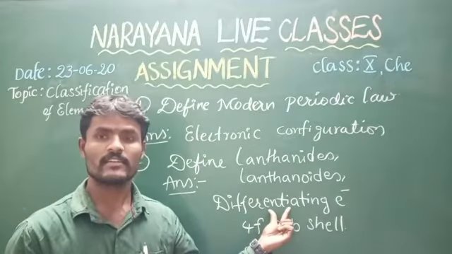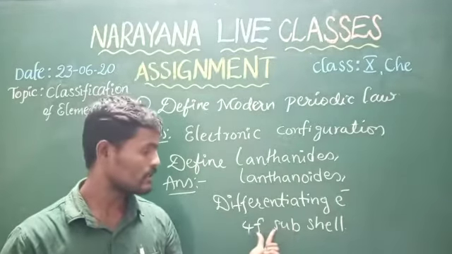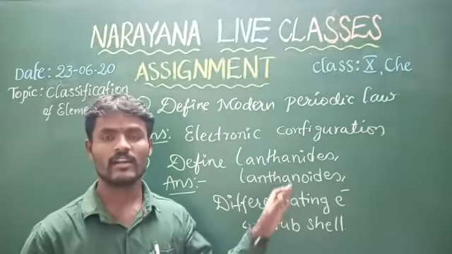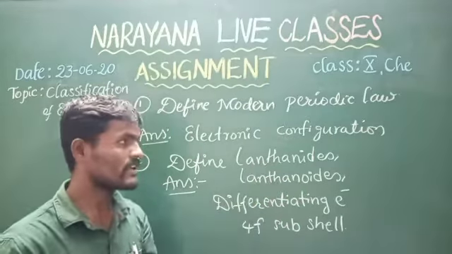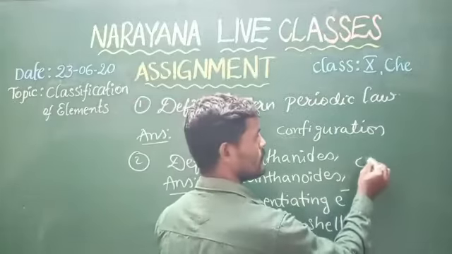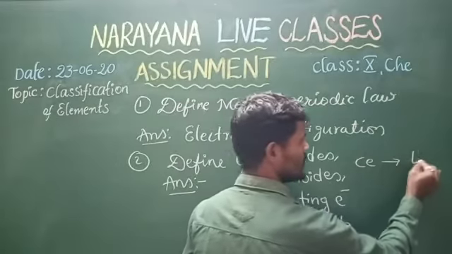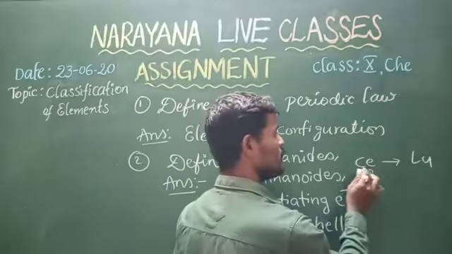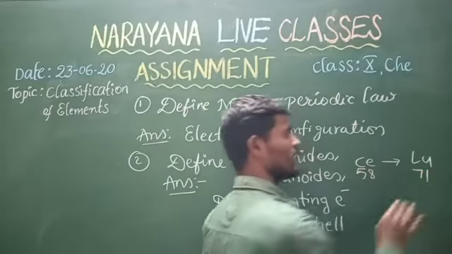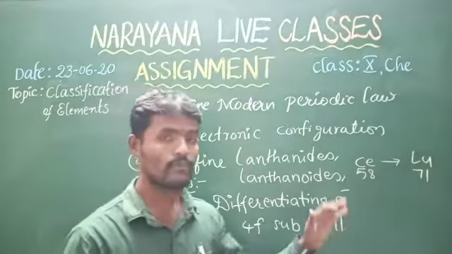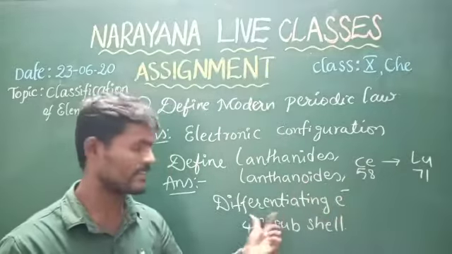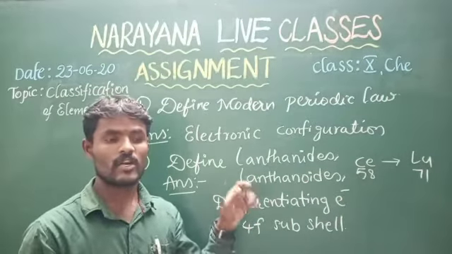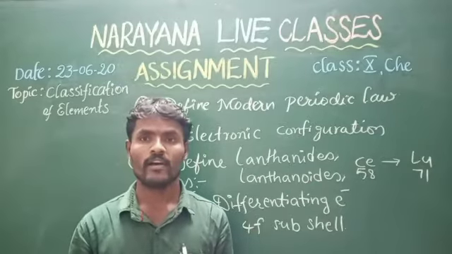Differentiating electron means the last coming electron enters into the 4f subshell. Those elements are called lanthanides. These lanthanides are from cerium to lutetium. Cerium atomic number is 58, lutetium atomic number is 71, and there are a total of 14 elements in the lanthanides. This is the second question. Next, come to our third question. Define actinides.